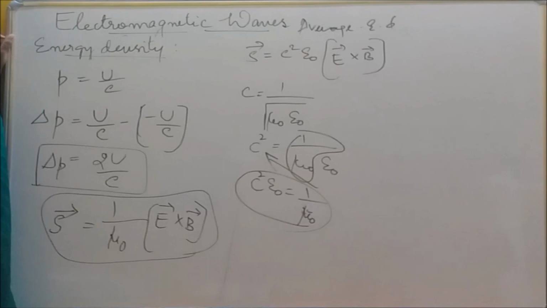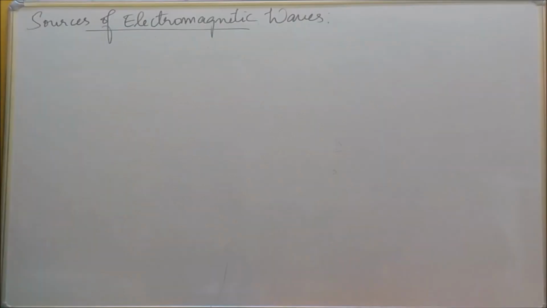This is a very important question: properties or characteristics of the electromagnetic waves. Okay, sources of electromagnetic waves. Electromagnetic waves can be produced by means of a spark, which means a charged particle is moving, right? Which one can act as a source for electromagnetic waves? The oscillating charges can act as a source for the production of electromagnetic waves.